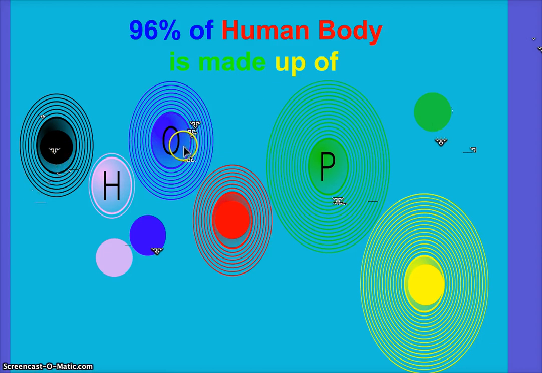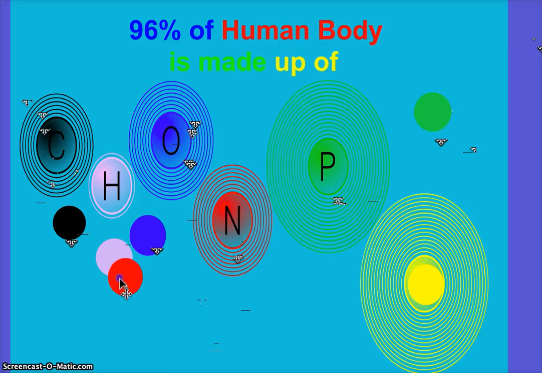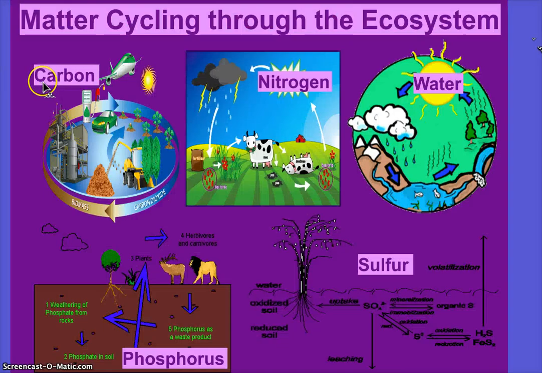Hydrogen's here, oxygen's here. Carbon. If you study organic chemistry, it's the study of carbon, the hardest class you'll ever take in your life. Nitrogen. Yes, nitrogen. And then the last one is sulfur. Have you heard of CHONPS? So we are going to learn, and you're going to create content on, carbon, nitrogen, water, phosphorus, and sulfur cycles. So how do these elements combine with other elements and cycle through all layers of Earth?